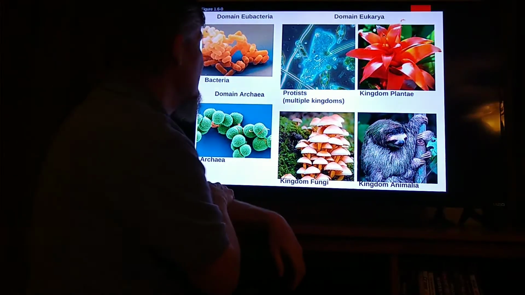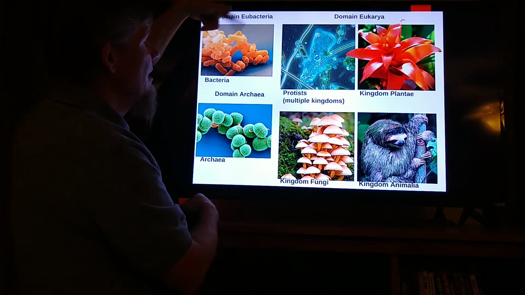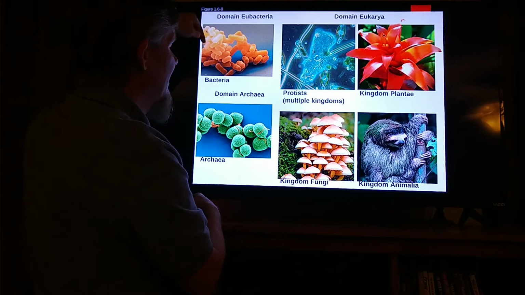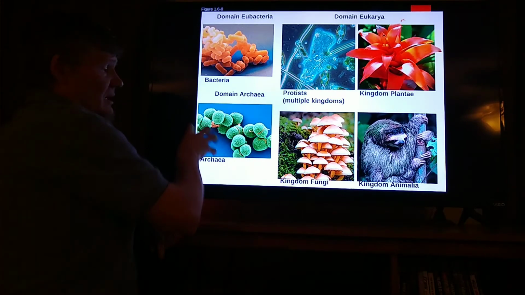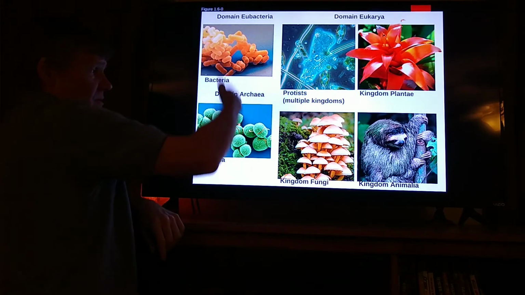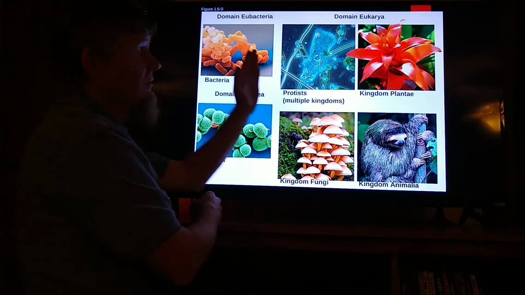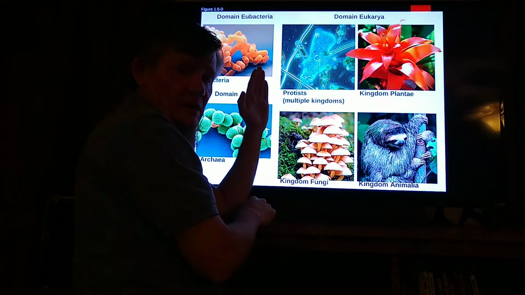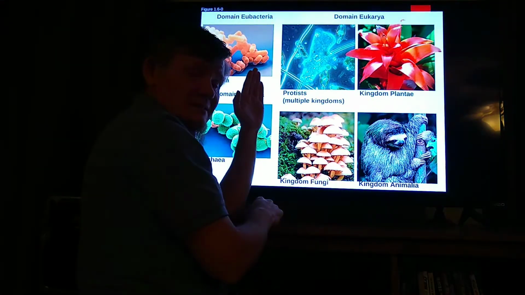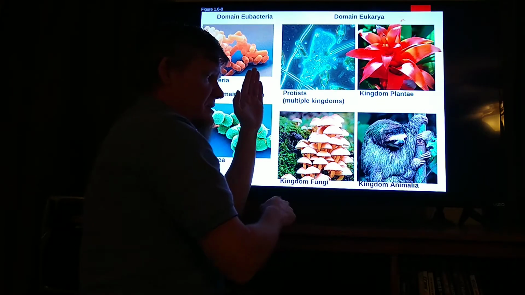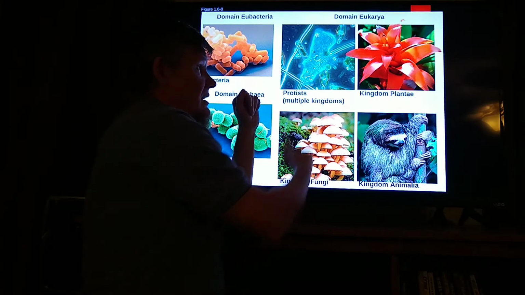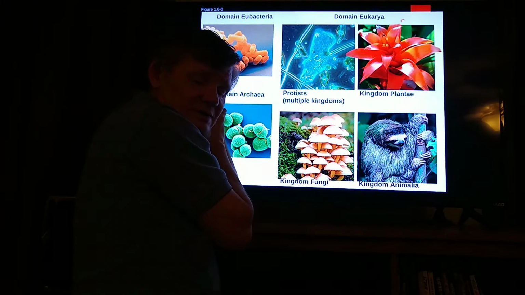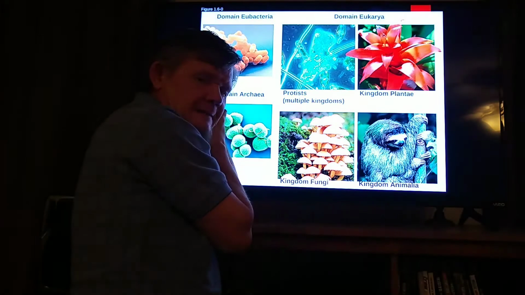Here we see some of these different living things. We see domain Eubacteria, all right, bacteria. Domain archaea, single-celled prokaryotes. Both of these are single-celled prokaryotes. All of the other pictures on here are for domain Eukarya. Plants, animals, fungi, and these things called protists. And again, we'll talk about protists much later on.